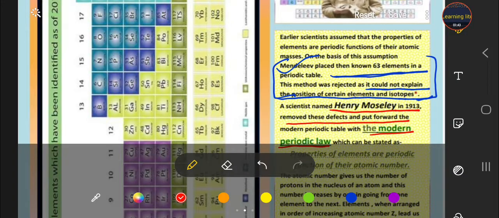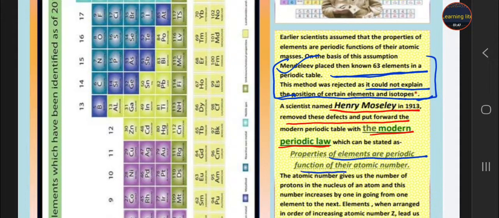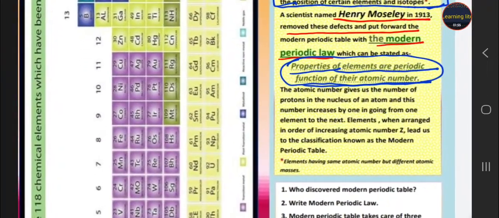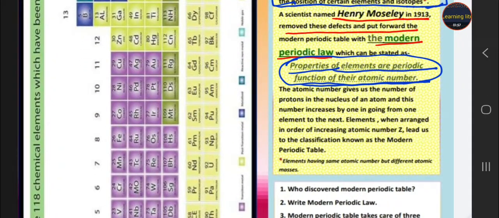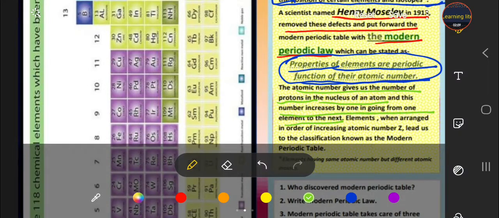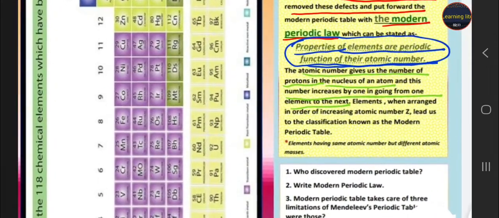And what is the modern periodic law, students? The properties of the elements are the periodic function of their atomic number. This is the law of the modern periodic table. Atomic number. Why did he choose atomic number? Because atomic number gives us the number of protons, student, in the nucleus, and this number increases by going from one element to the next. Okay, so it is a very important table.